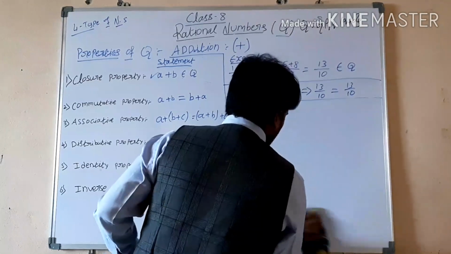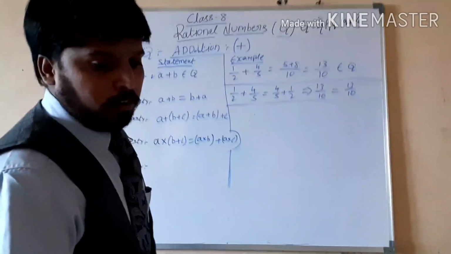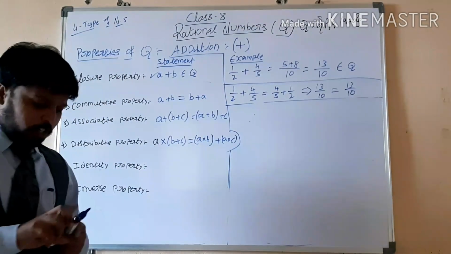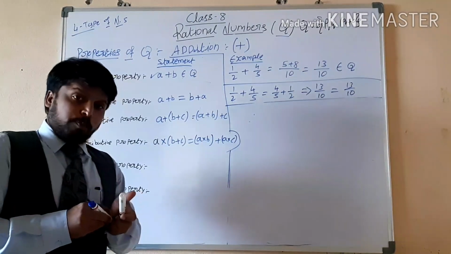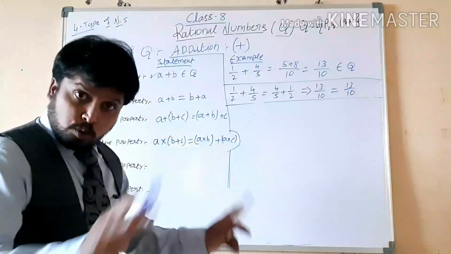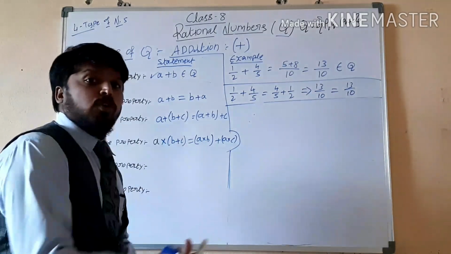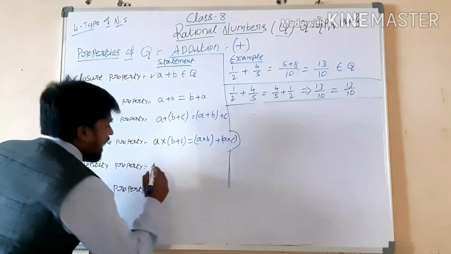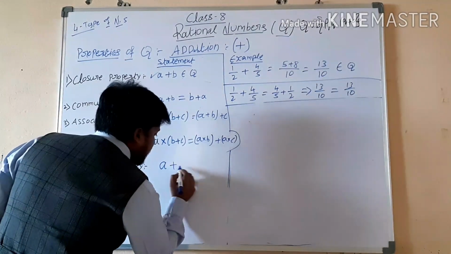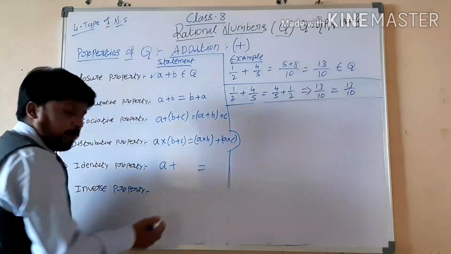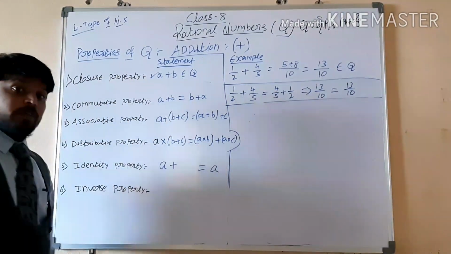What is this? Identity property. This is the special one. This identity property is very, very special. It says that whatever you do, I want the answer to be the same only. That means if we are adding a rational number with any number, again I want the same number only.